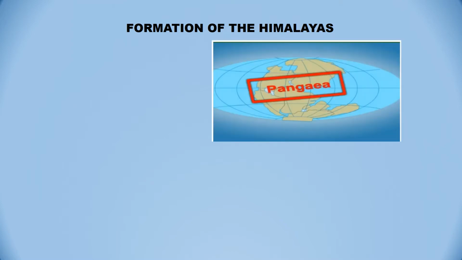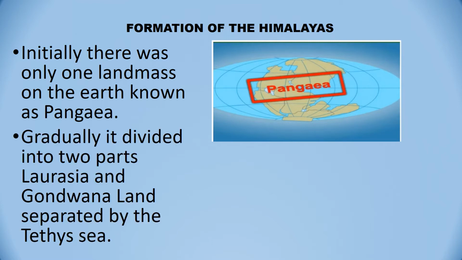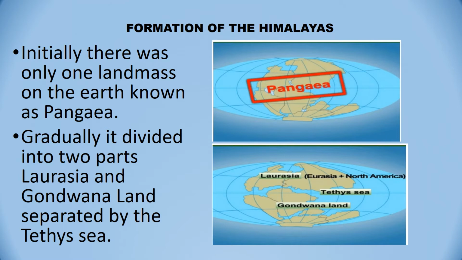To begin with, when the earth started cooling down and getting the crust, there was only one landmass and it was called Pangaea. Pangaea was the only landmass on the earth. Gradually, it divided into two parts, Laurasia and Gondwana land, separated by the Tethys Sea.